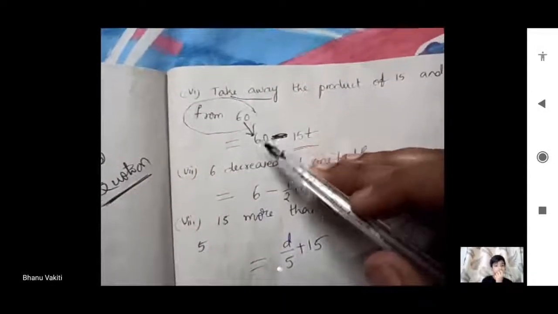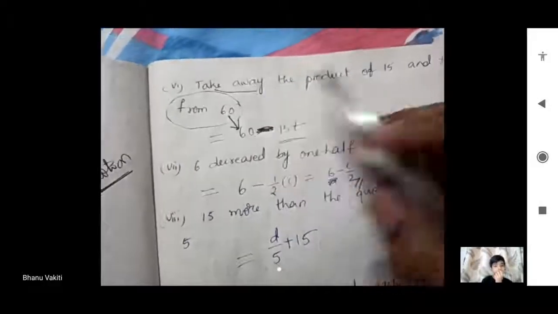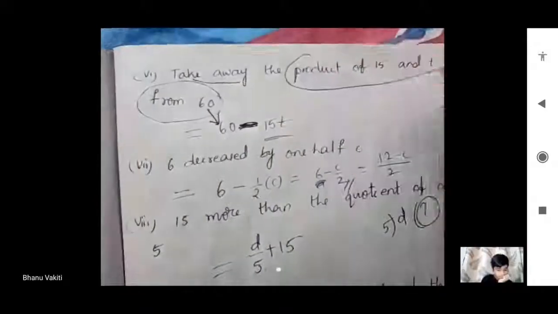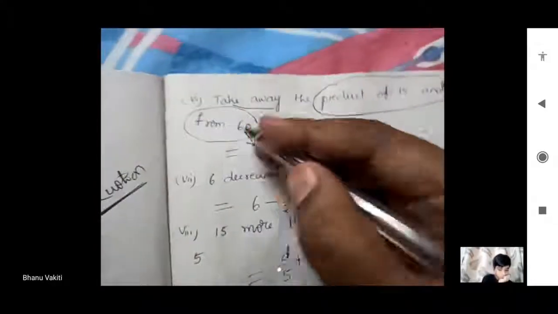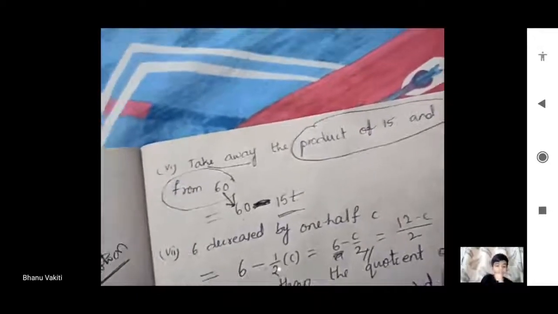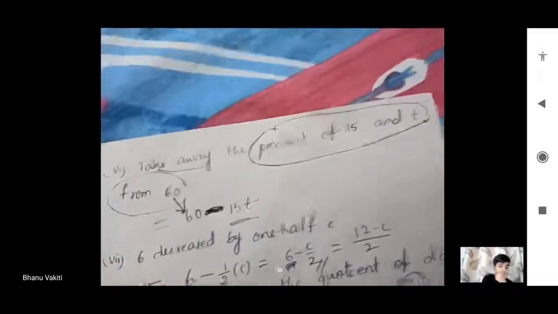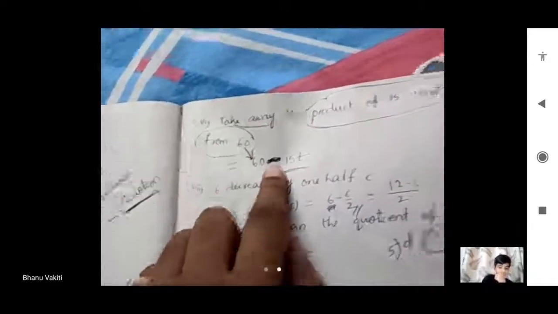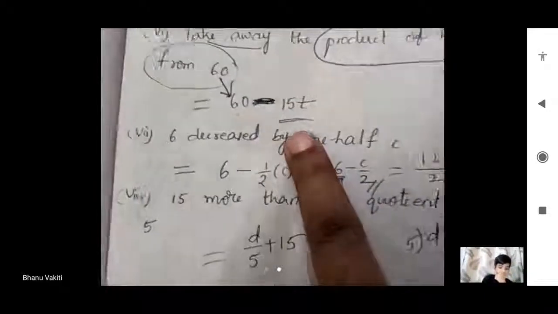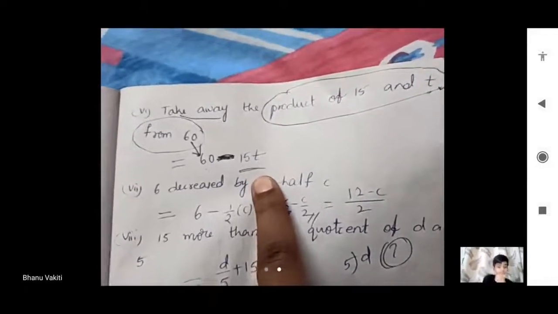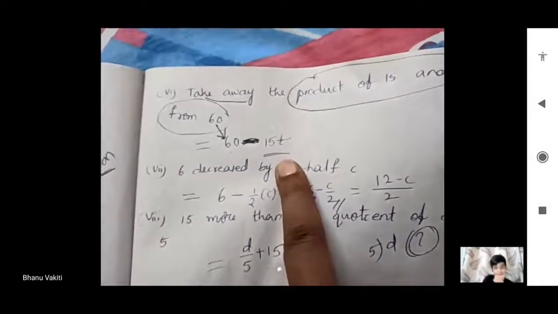So 60 is the bigger value. From 60, 15 into t should be subtracted. The product of 15 and t we have to subtract from 60. If you read like this, separately, you can get a clear idea, Nana. The product of 15 and t from 60, he is saying, so 60 is the bigger one. Take away means minus. The product of 15 and t is 15 into t. Okay Kaushik? Read one more time and listen to this video one more time. You will get a clear idea on this.